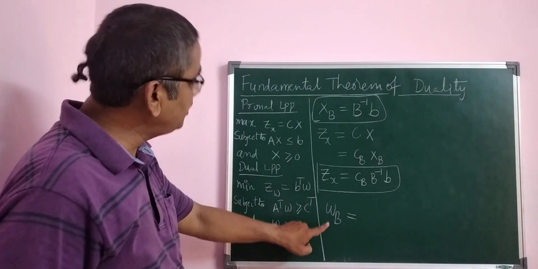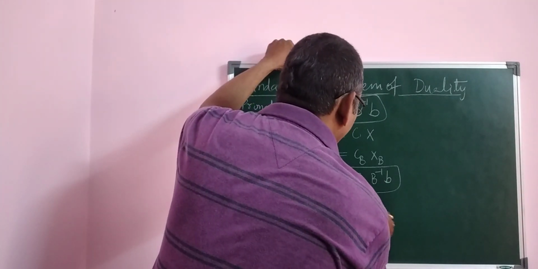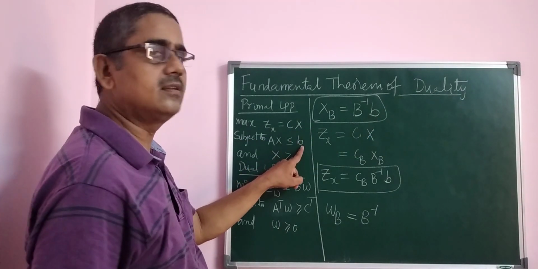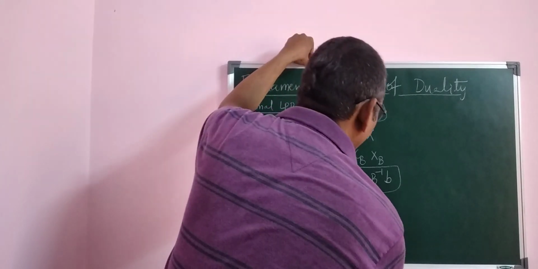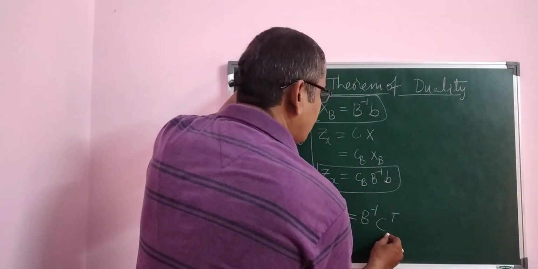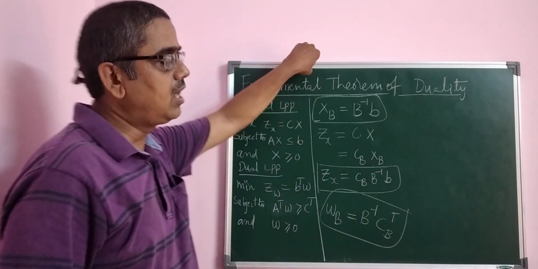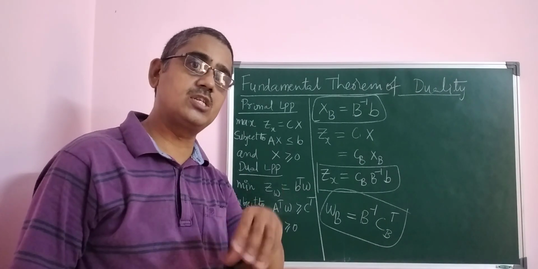Because if you see here, xB is equal to B inverse b, here also B is the same, so B inverse, and b is the right hand side constant, and here the right hand side constant is C transpose. So you can write C transpose or you can write CB transpose, whichever you get in that theorem, I write that particular one, whether C transpose or CB transpose, since we are considering only the basis.